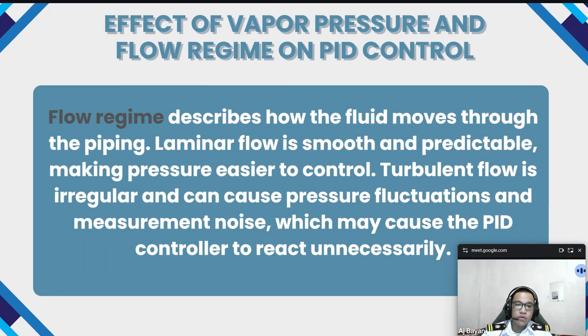Flow regime describes how the fluid moves through the piping. Laminar flow is smooth and predictable, making the pressure easier to control. Turbulent flow is irregular and can cause pressure fluctuations and measurement noise, which may cause the PID controller to react unnecessarily.